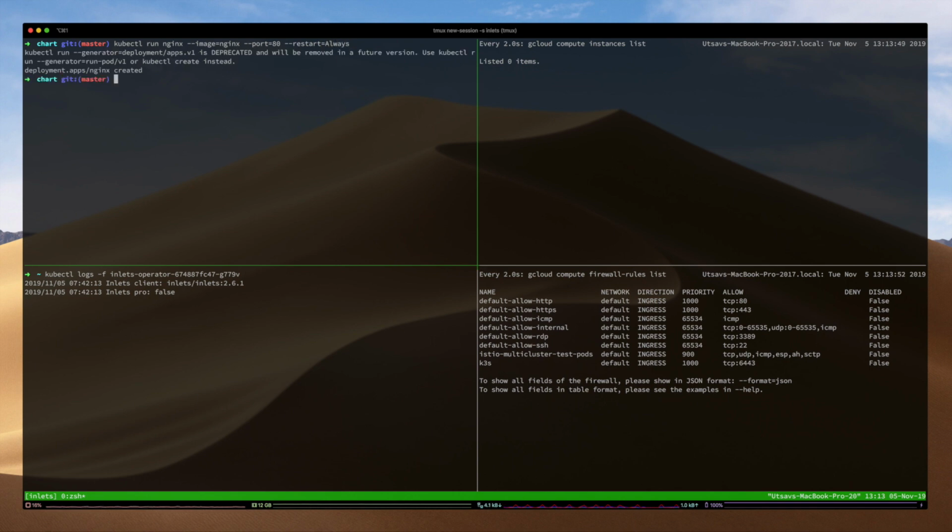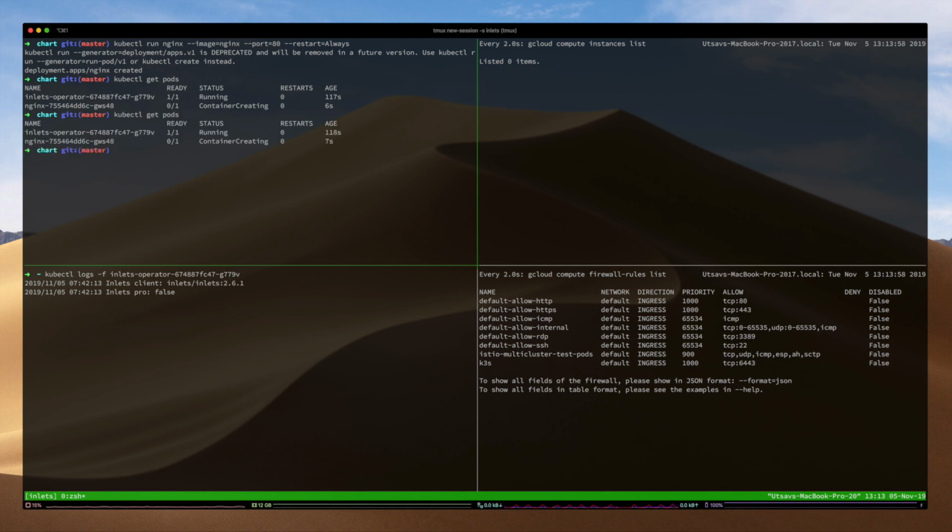So the nginx deployment is created. If I list out the pods, it is still creating. So the nginx deployment is running.